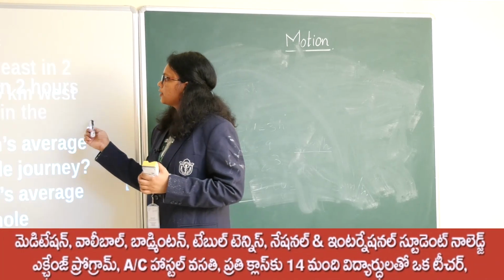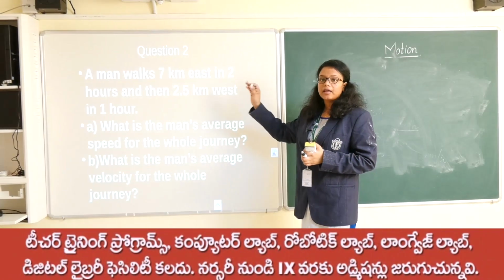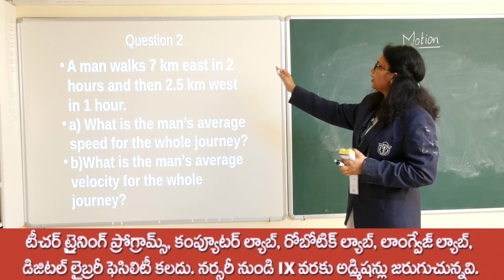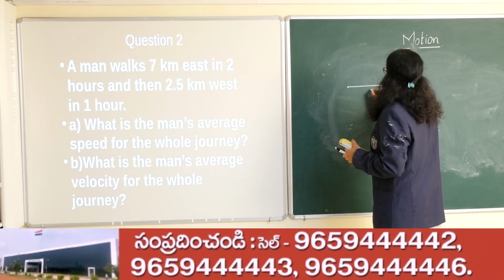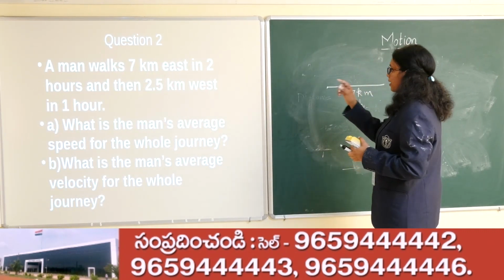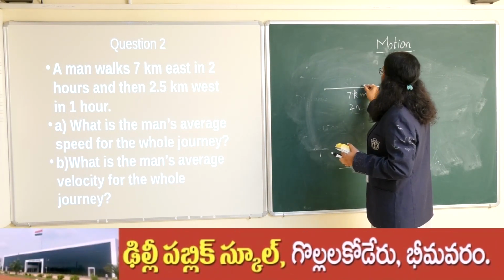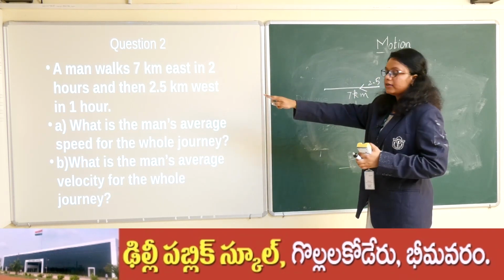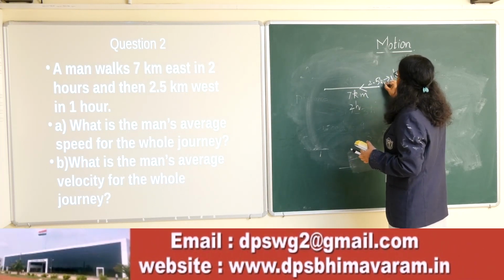Now next we will move on to the next question. The question is very simple, but it is a little tilted, that's it. Here we are using direction also. A man walks 7 kilometer east in 2 hours. So east is in this direction. He walks 7 kilometer and he walks it in 2 hours, right? And then 2.5 kilometer west in 1 hour. So again he is coming back, and he is traveling 2.5 kilometer, and that too he is doing in 1 hour.